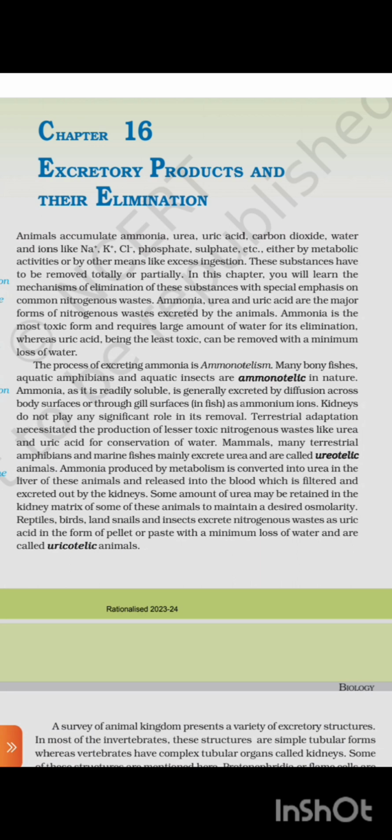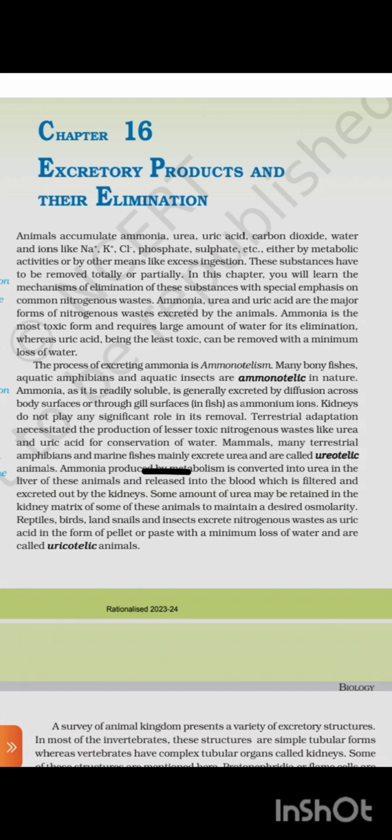Ammonia, as it is readily soluble, is generally excreted by diffusion across body surfaces or through the gill surface in fish, as ammonium ions. Kidneys do not play any significant role in its removal. Excretory adaptation necessitates the production of less toxic nitrogenous waste like urea and uric acid for conservation of water.